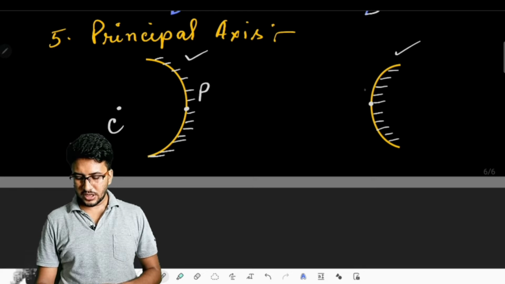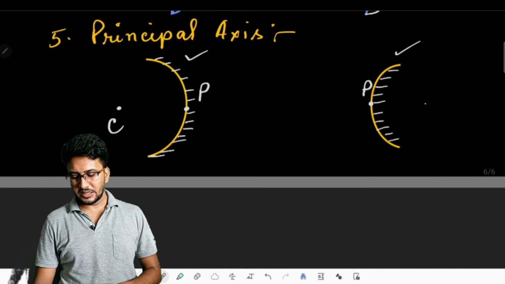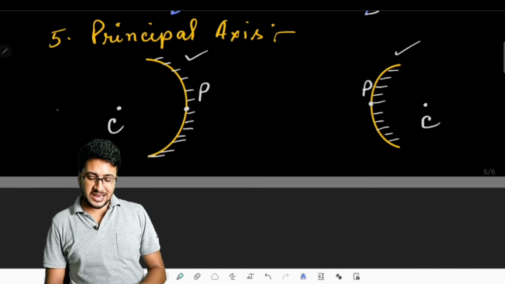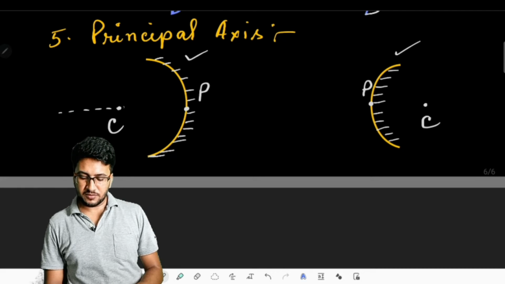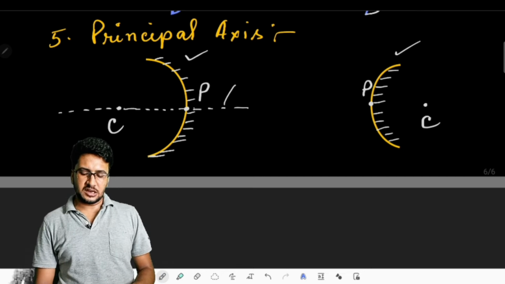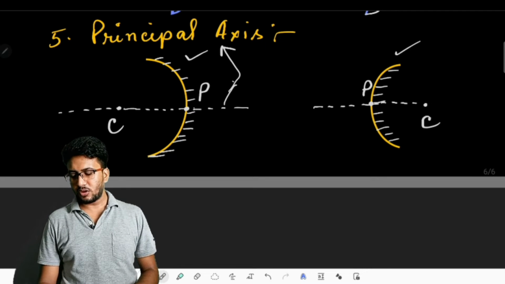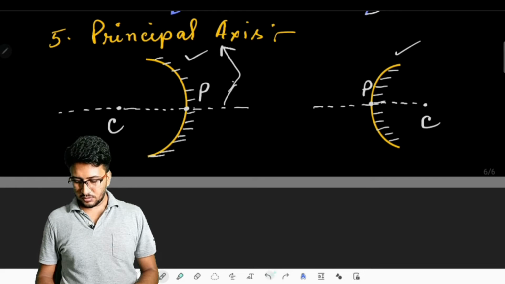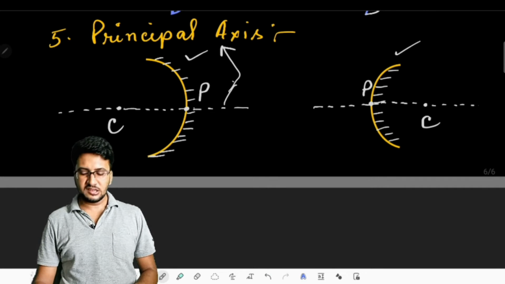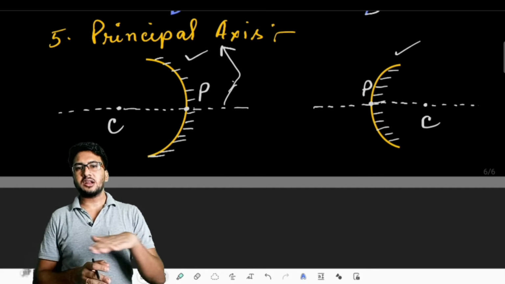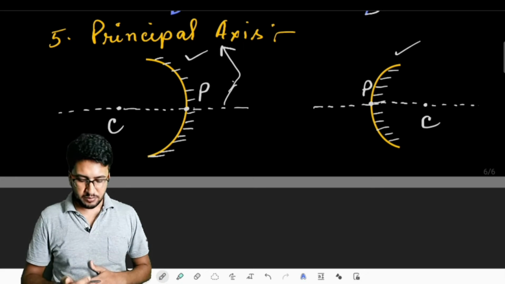So in this mirror also there will be a point which we call the pole, and there will be a certain center of curvature for such a mirror also. So if we join an imaginary line passing through the center of curvature and also through the pole of that mirror, such an imaginary line will be called the principal axis. So what is the principal axis? The principal axis is the imaginary line that passes through the center of curvature and the pole of that mirror.